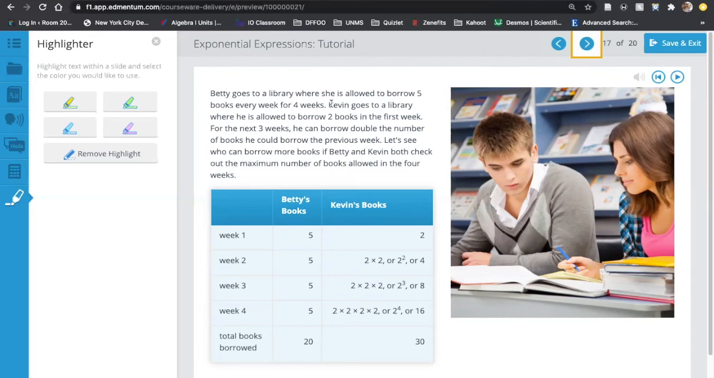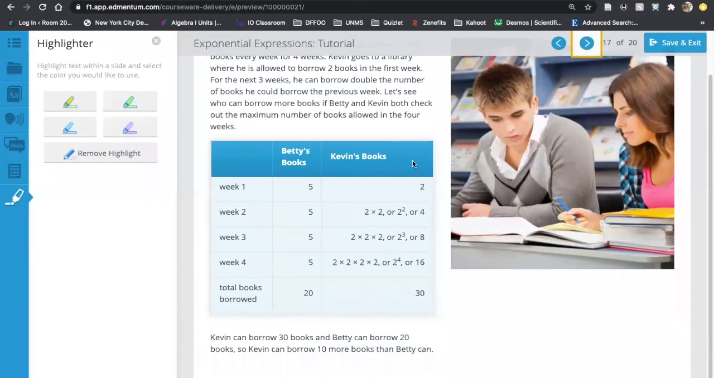It says Kevin goes to a library where he is allowed to borrow 2 books in the first week. For the next 3 weeks, he can borrow double the number of books he could borrow the previous week. So let's see who can borrow more books, right? So we're going to know that Betty can borrow 20 books. That's what I went over. And the way they did that is 5 books, 5, 5, 5, 5 times 4 gives you 20, right?